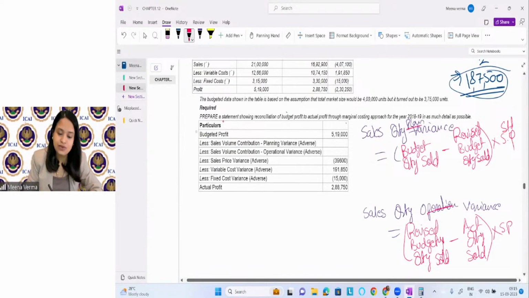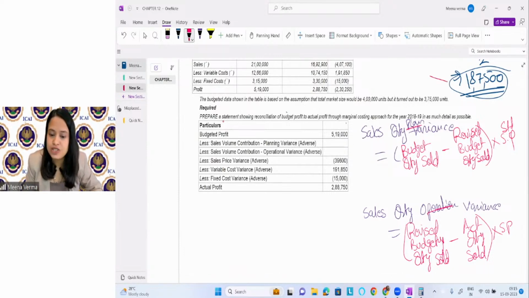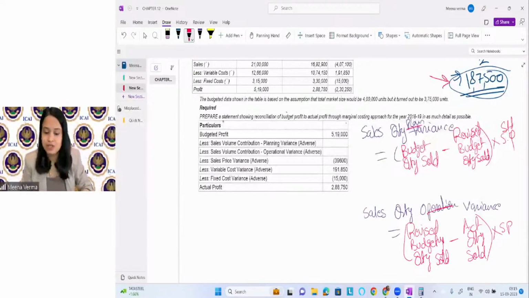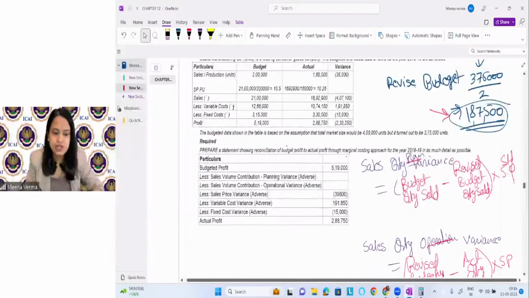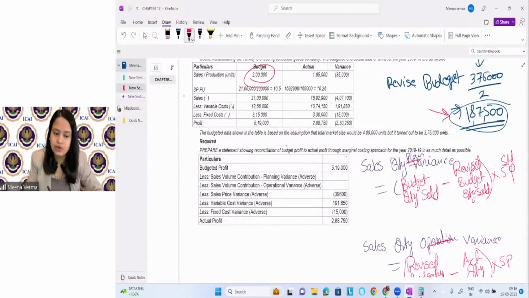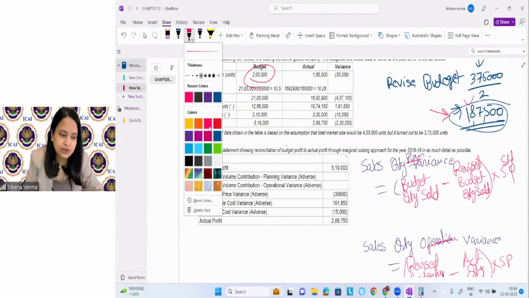Now see the information. What is the revised budgeted quantity? This is the revised budgeted quantity. What is the budgeted quantity sold? It is given in the question. Budgeted quantity sold was what? So budgeted quantity sold was 2 lakh units. Revised budgeted quantity sold is this, right? Let's consider the values.